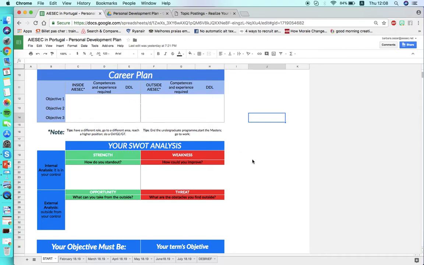What we're going to have here is to understand how I stand out, what I can improve, what I can take from the outside, and obstacles I can find outside. This is the internal part, so what I have right now is in my control.